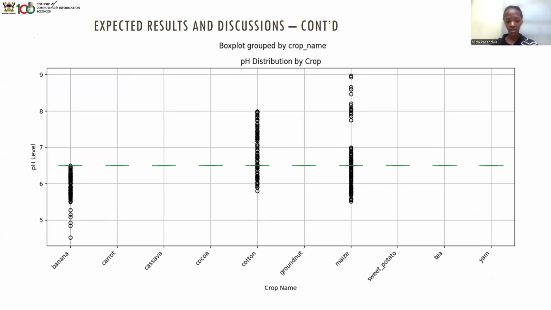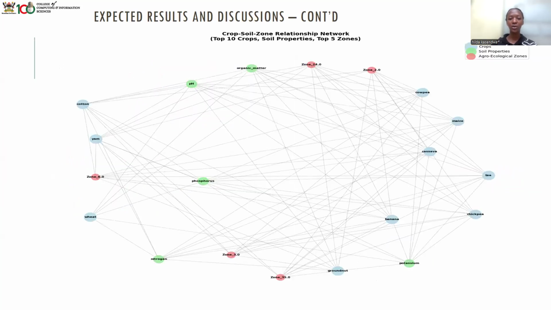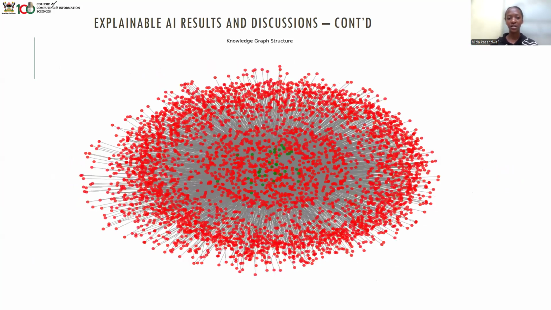Then we had the pH distribution by crop, and we had the nitrogen versus phosphorus by crop. We had the crop soil zone relation network, and this is the knowledge graph structure.